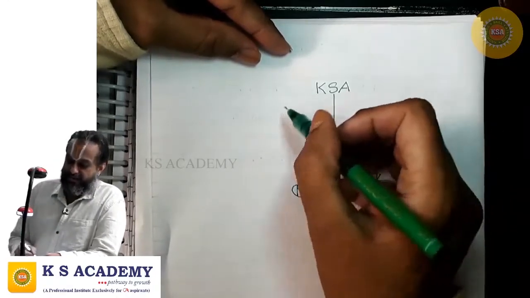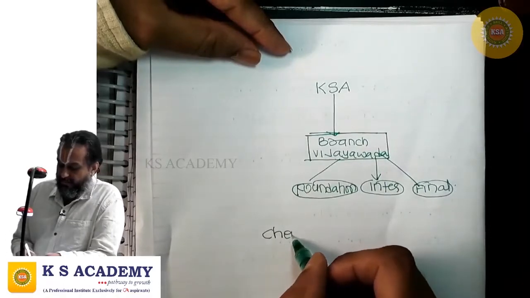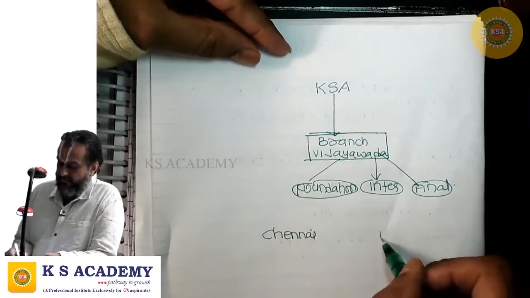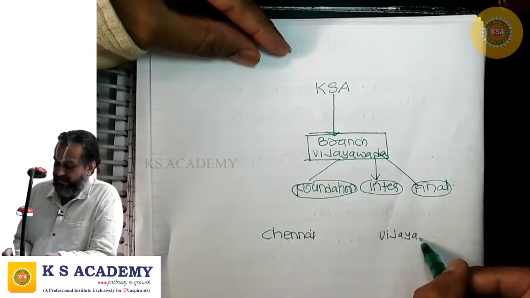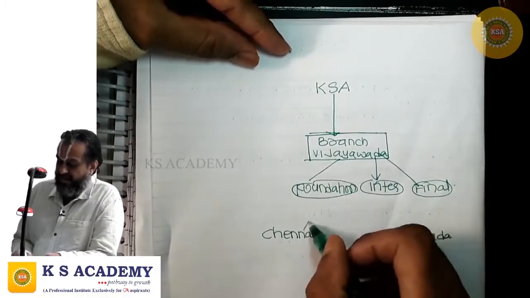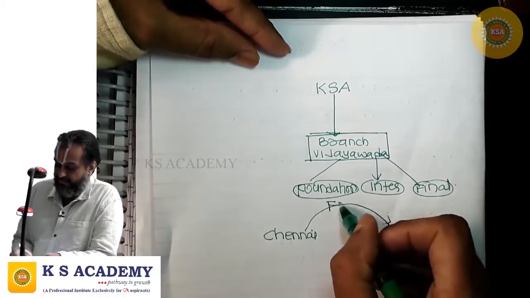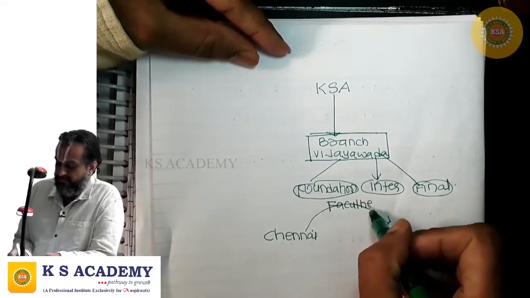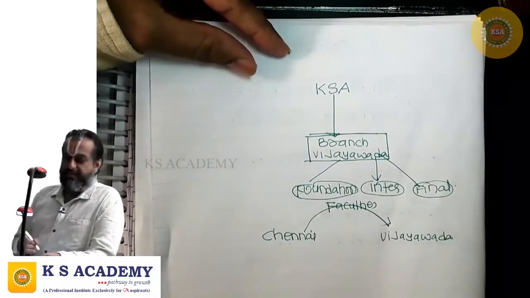So, the faculties, they go to Vijayawada for handling classes. So, the faculty should stay there, na?